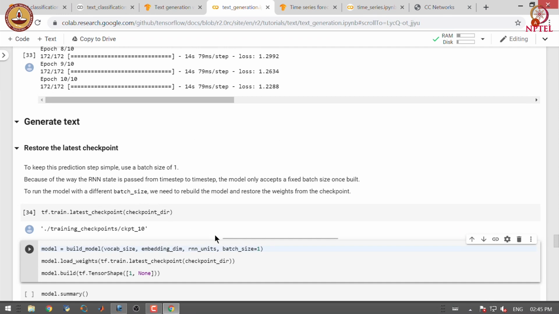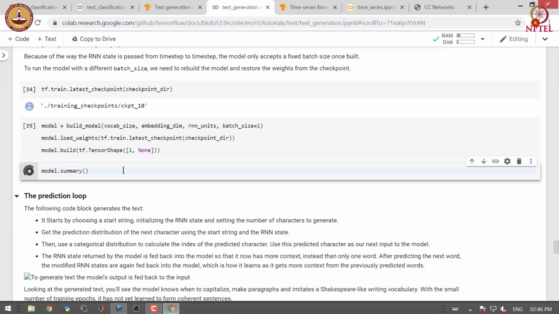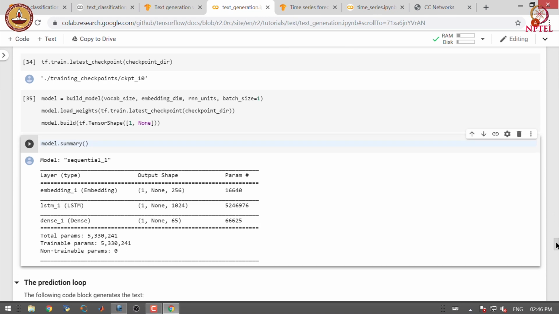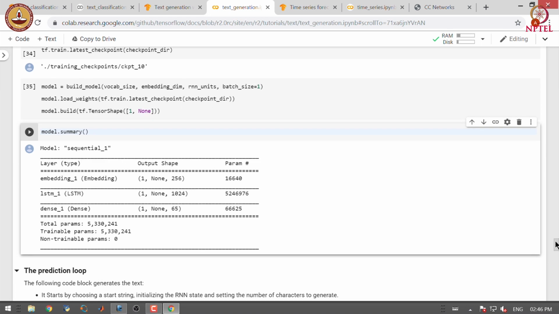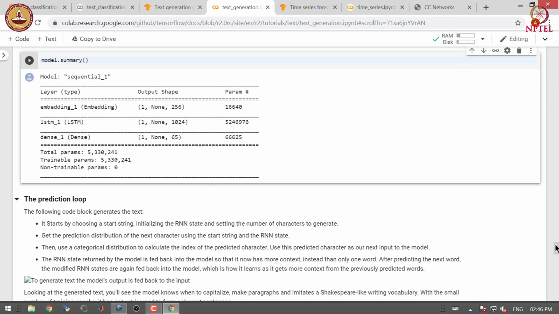We will restore the latest checkpoint of the model, and before proceeding, let us check the model summary for sanity. You can see that the model restored from the checkpoint is exactly the same as the model that we built and trained a few minutes earlier.